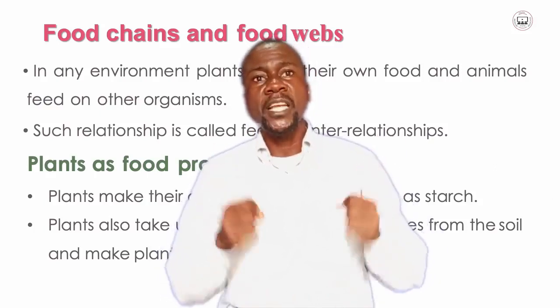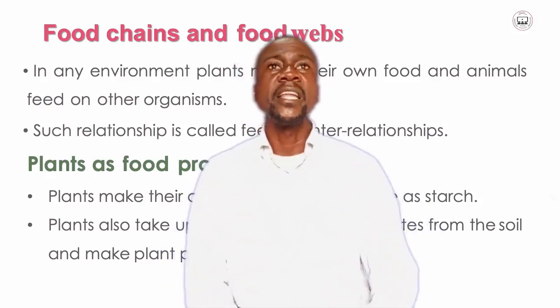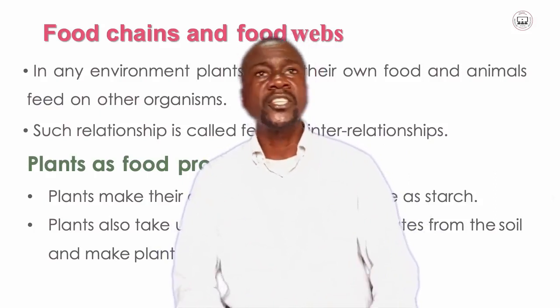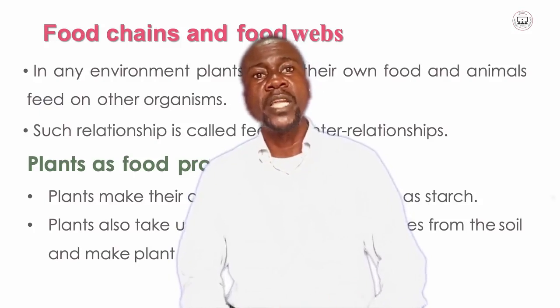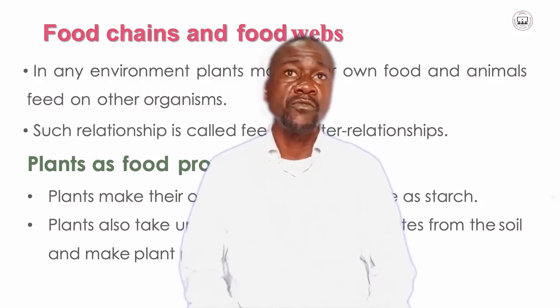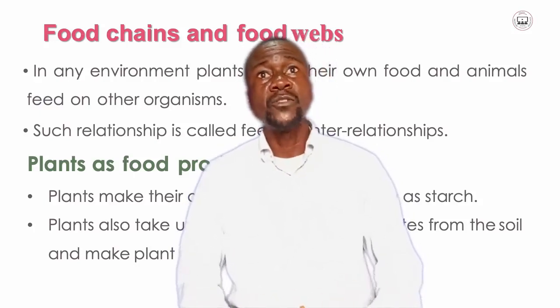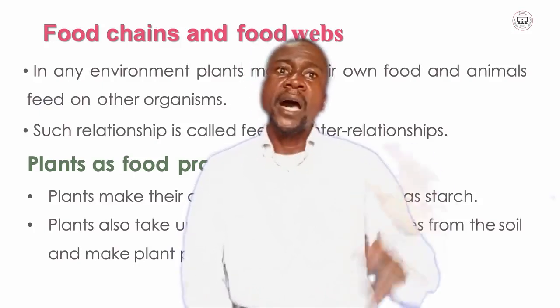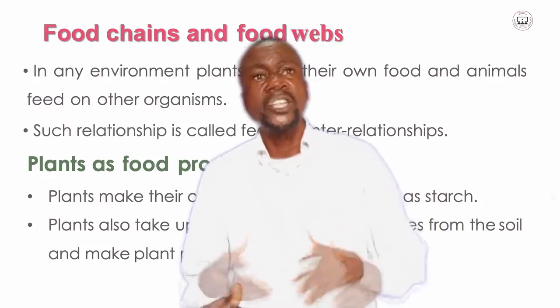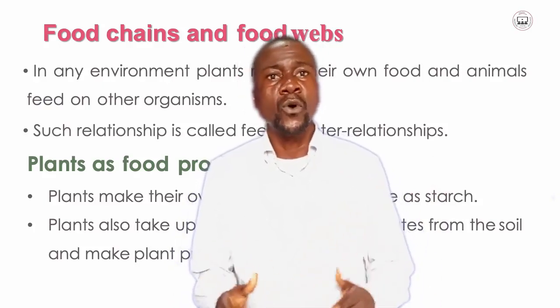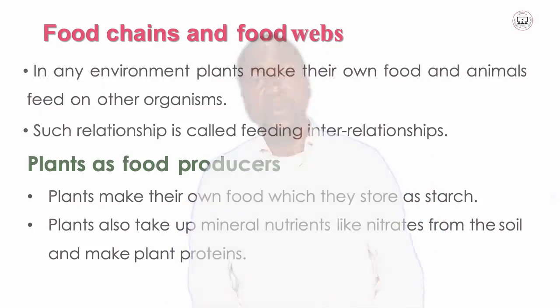Of course, there are so many animals in an environment which interact in so many activities. And these animals also happen to feed on other animals. Others happen to feed on grasses, and others happen to feed on both. So, this is where we discuss how animals interact with one another in terms of dependence.